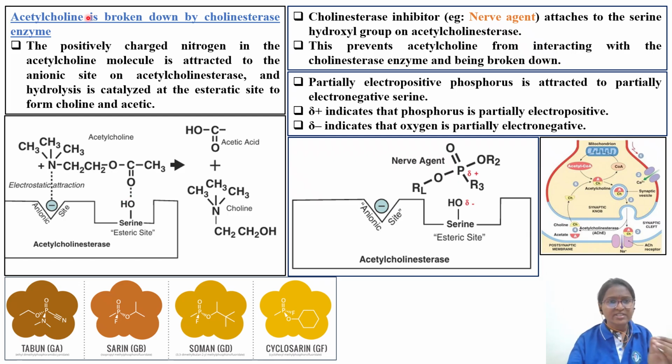So acetylcholine is broken by the cholinesterase enzyme. Because of this, acetic acid will be separated and choline will be separated. The positively charged nitrogen, with its electrostatic positive charge, is attracted to the anionic site on the acetylcholinesterase enzyme, and hydrolysis takes place. The COOH bond in acetic acid will break. As a result, hydrolysis is catalyzed at the esteric site to form choline as well as acetic acid. This is the important concept you have to remember.